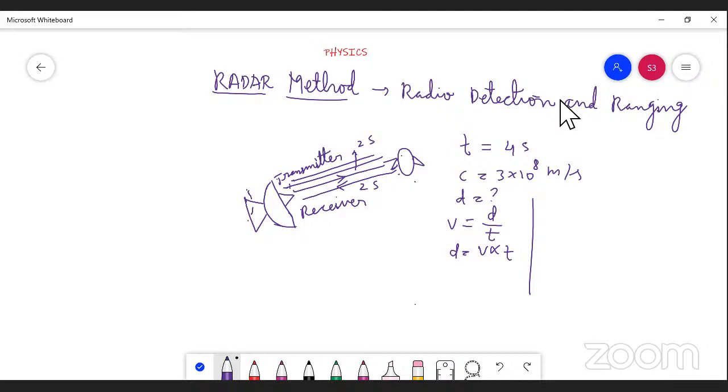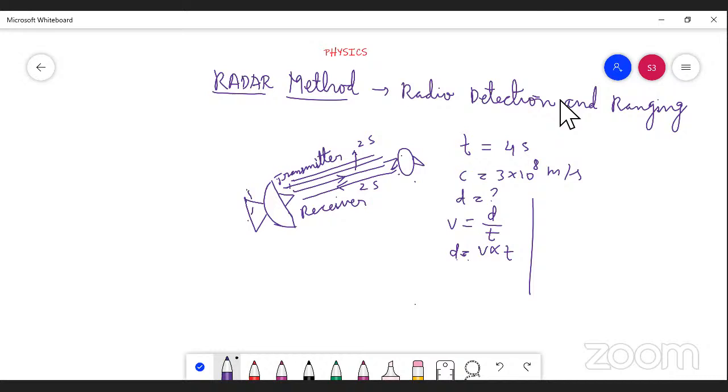So what is our aim? Our aim is to find out the distance between this radar to this object. If you want to find it, we can easily find it from this formula. So d equal to v into t will come. V is nothing but the speed of the wave and t is nothing but the time taken. Now if you substitute the known values within this formula, automatically we can find out the distance between the radar and this object.